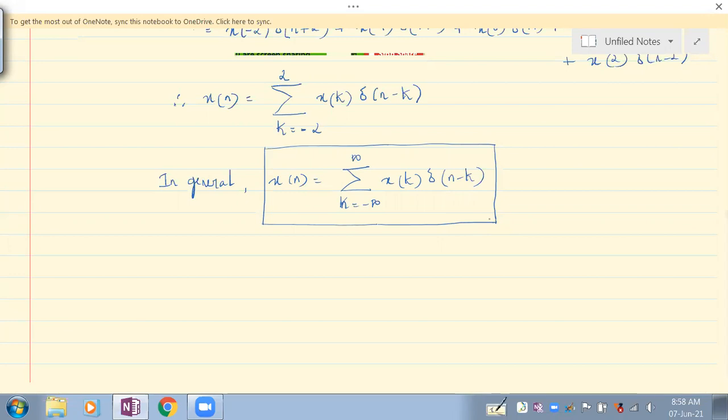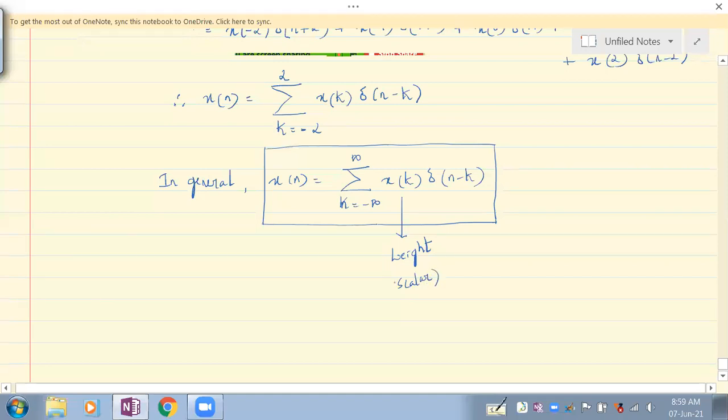Understand that? So if you have to express this in terms of a statement, this can be called now as, see, if we consider x of k as a weight, a scalar, and what is this? Shifted impulse function.